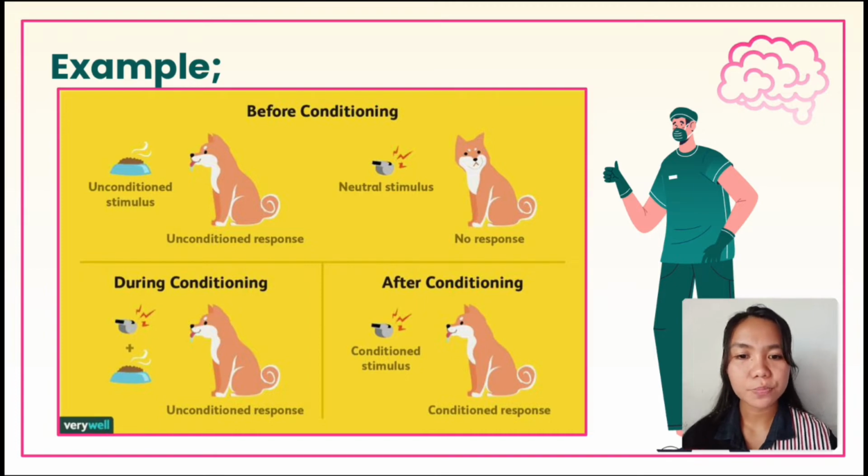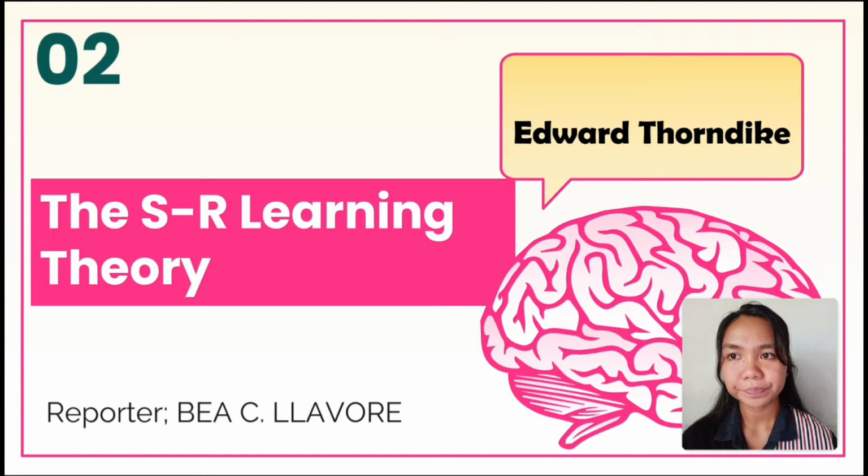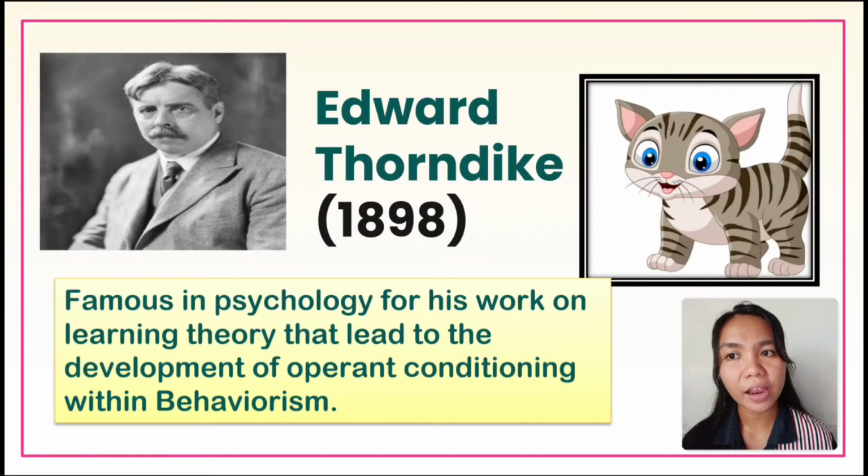Now let's proceed to the next lesson, which is the SR learning theory by Edward Thorndike. Edward Thorndike is famous in psychology for his work on learning theory that led to the development of operant conditioning within behaviorism. Thorndike's ideas paved the way to Skinner's operant conditioning theory, because Skinner's theory is also based on Thorndike's law of effect.